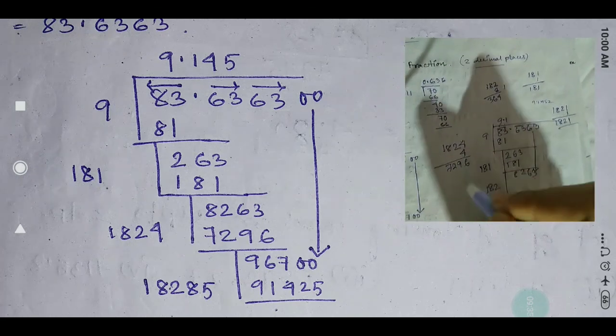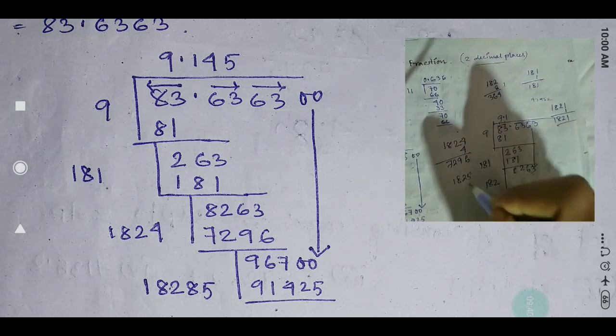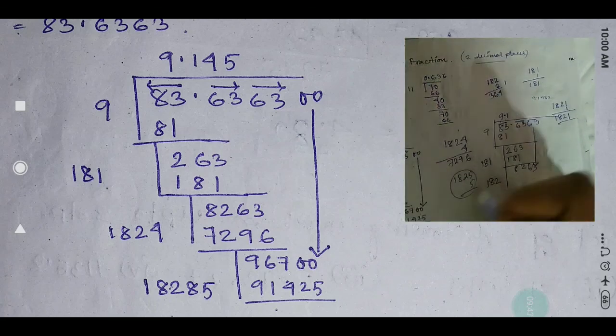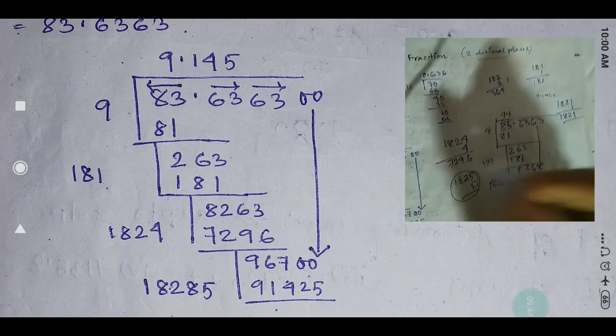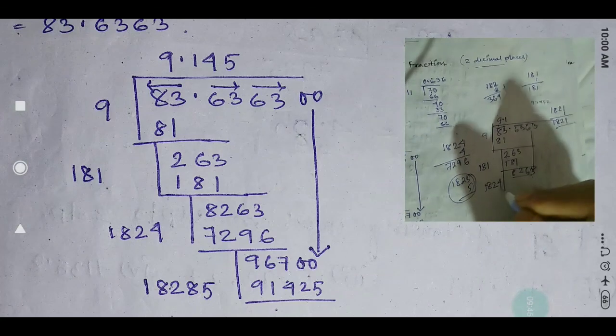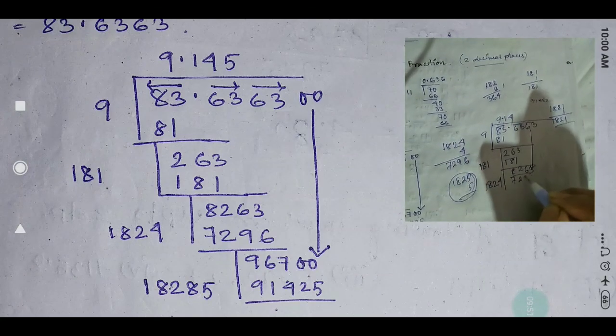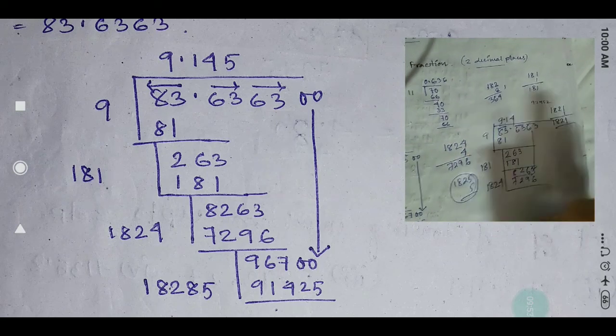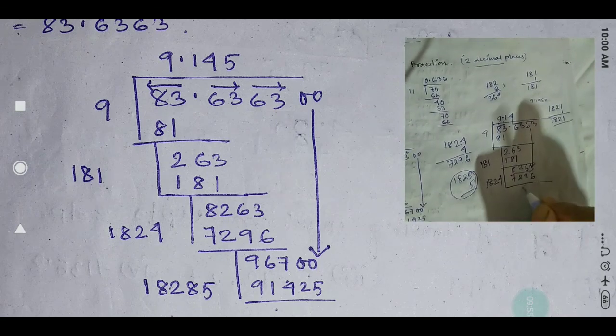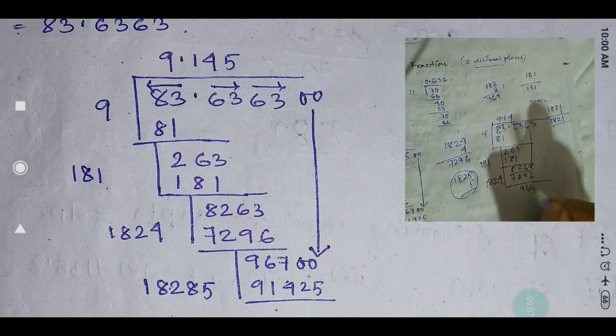If you take 1825, then it will be bigger than that number, so I have to take 4 only. So I have taken 4 here, 1824 times 4 is 7296. Do the subtraction, 967.